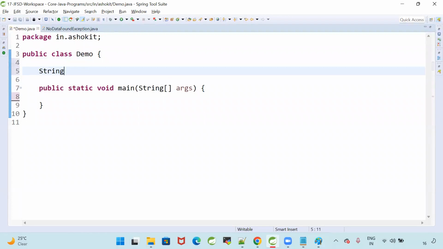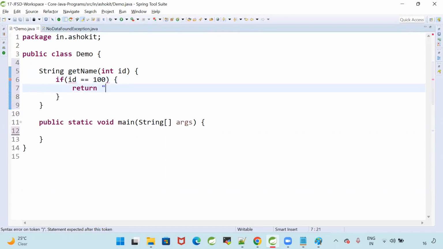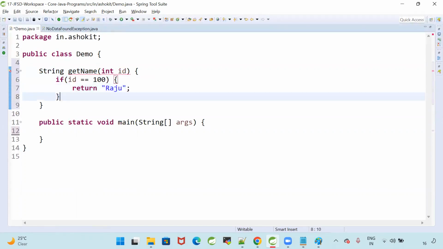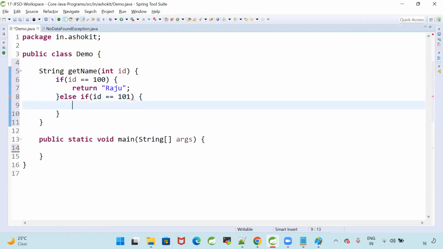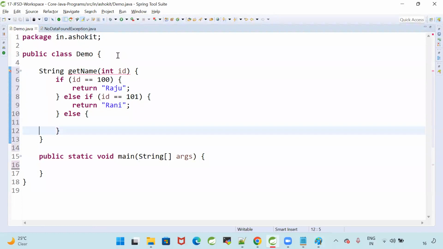String get name based on ID. If ID is equal to 100, then I will return some name. Else if ID double equals 101, return some value.